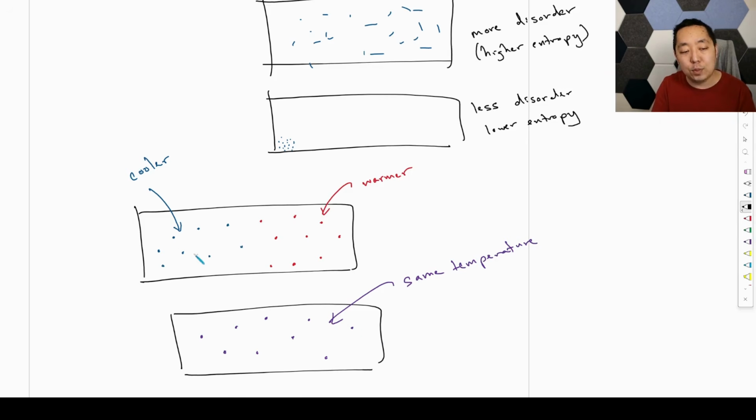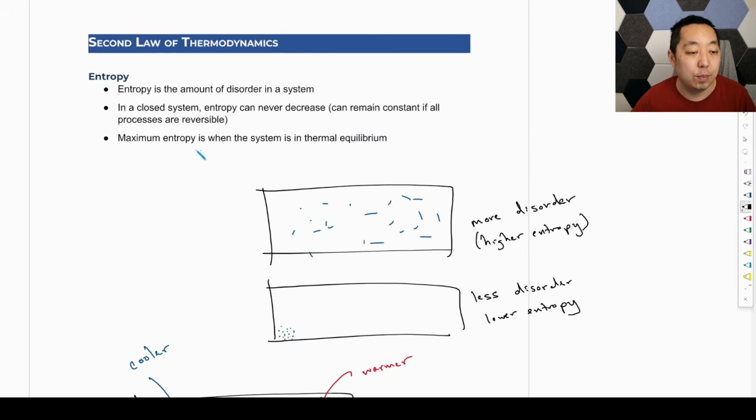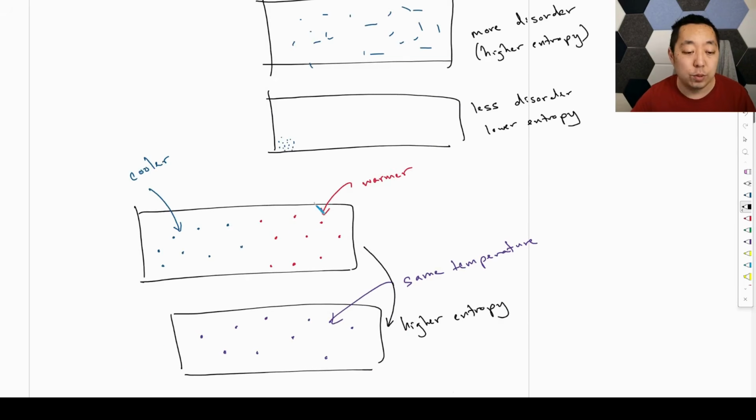Because before you had the cooler gas and the warmer gas and they were kind of segregated, right? And then now that we've intermixed them and they're colliding and interacting and transferring kinetic energy, then the temperature evens out between all the molecules on average, right? And so then they're all about the same temperature. So again, this is a higher entropy because it has more disorder. So the maximum disorder occurs when we're in thermal equilibrium. That's what this statement here means: maximum entropy is when we are in thermal equilibrium.